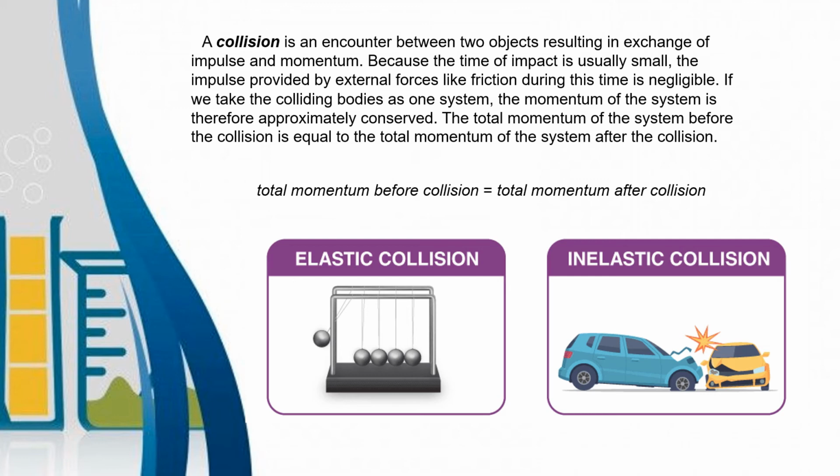The total momentum of the system before the collision is equal to the total momentum of the system after the collision, whatever the value is.